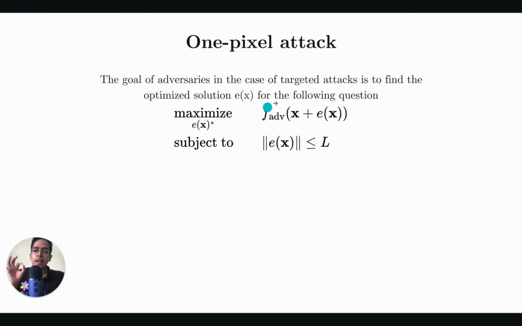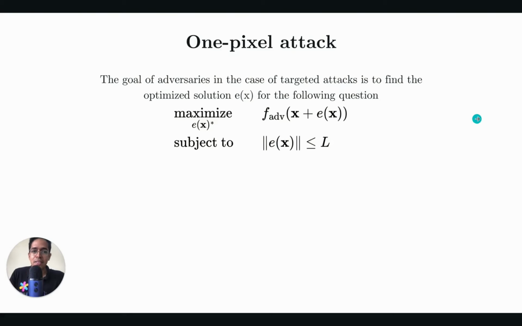F is the original neural network. And the input image, such that instead of T the predicted class is adv, is X plus E of X. Okay. And what is the constraint that we have? The constraint is that the magnitude of the perturbation should be limited.